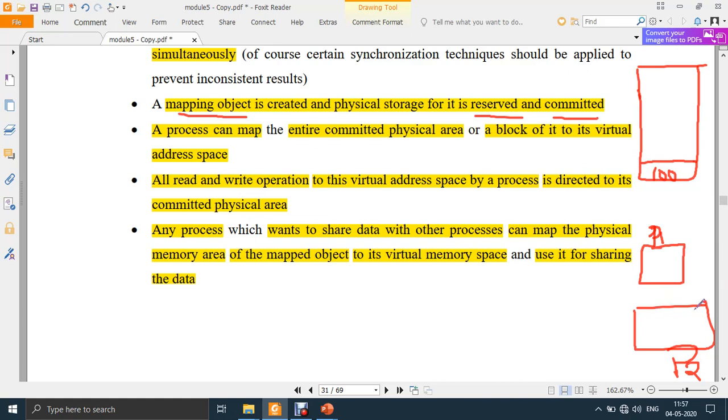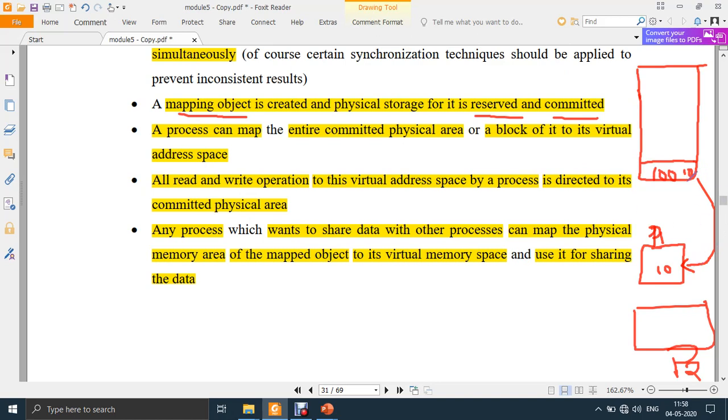This 100 MB, which is committed and reserved for a memory object, so let's say 10 MB of it is mapped to P1. Remember, each process will be given its own memory. Hope you remember that. So out of this 100 MB, 10 MB will be mapped to P1.